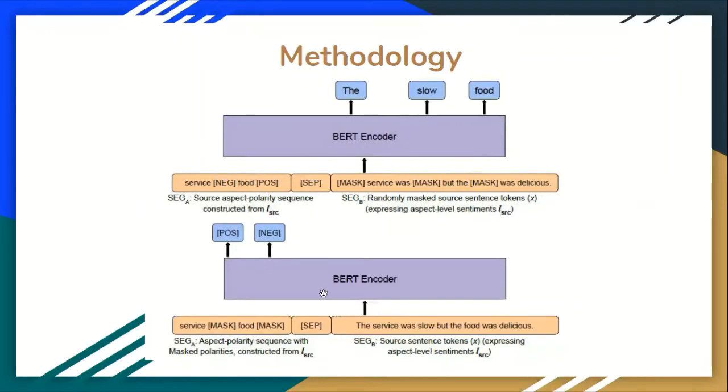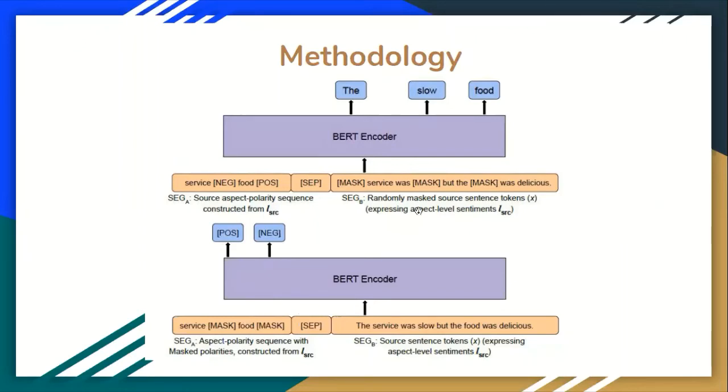Also, in the second part, you can see that the masking is done at the query side. And here, again, the model should learn to generate the polarity of the tokens of the aspects by looking at the sentence side of the sequence.